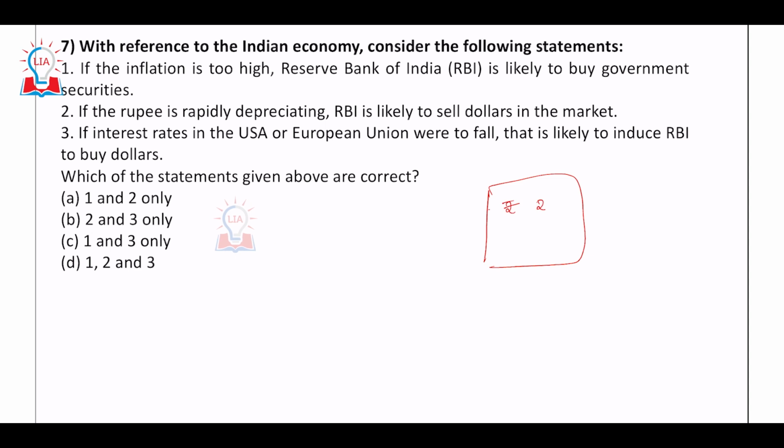You have the rupee supply in the market. Let's suppose it is the Indian economy and you have these many rupees, and this has led to inflation. So you have to somehow remove this extra rupee from the market. In order to remove this extra rupee from the market, RBI is supposed to sell the government securities, right? If inflation is too high, RBI is likely to buy. It is not buy, it is sell. So one is wrong. So if one is wrong, the answer would be B.